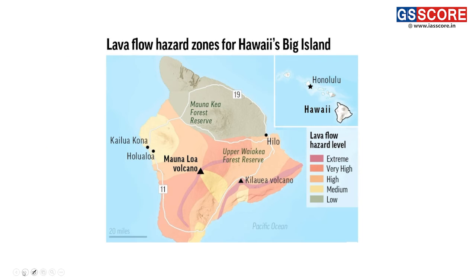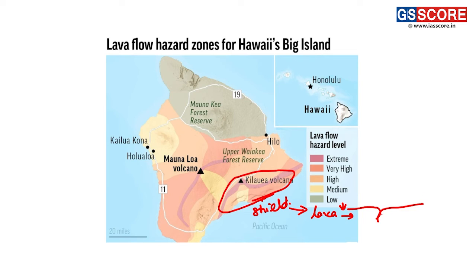If we look at the map, this is the Kilauea volcano and this is the region of Kilauea volcano. This Kilauea volcano is basically a shield type of volcano. Shield type of volcano, how do they form? They form when the viscosity of lava is very low, for example basalt. This basaltic lava leads to an increase in fluidity of the lava, making it a kind of shield volcano in this region.